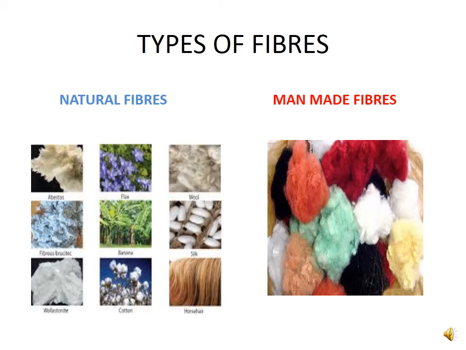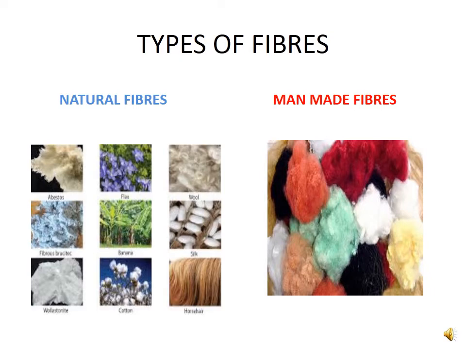Already last year you had studied about the plant fibers. Natural fibers are of two types, plant fibers and animal fibers. Last year you had studied cotton and jute are plant fibers. So this year you will study about animal fibers. Animal fibers are obtained from animals like sheep, goat, yak, camel, and some other animals. And silk is obtained from silkworm.